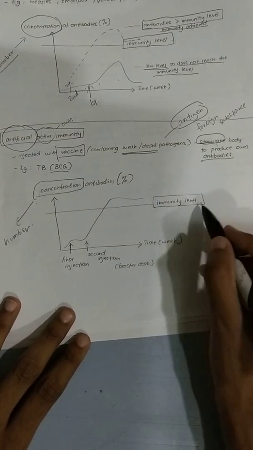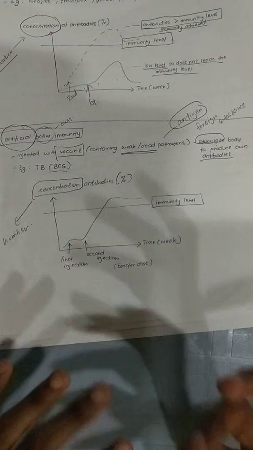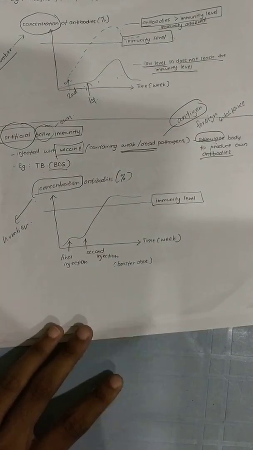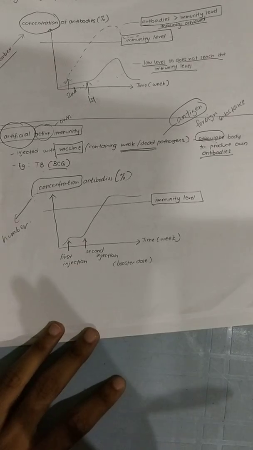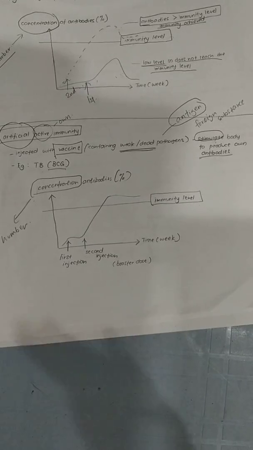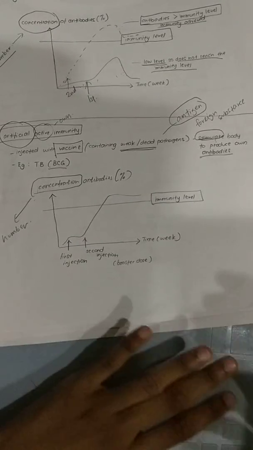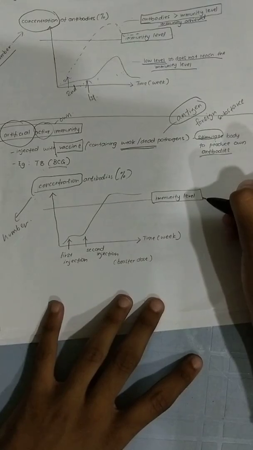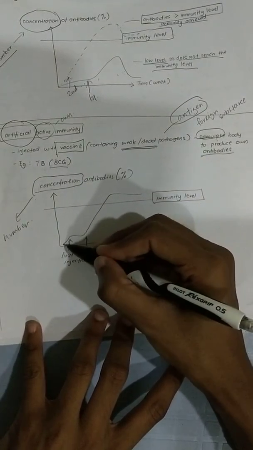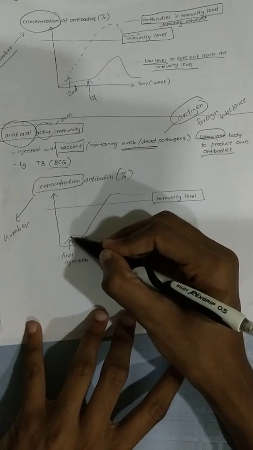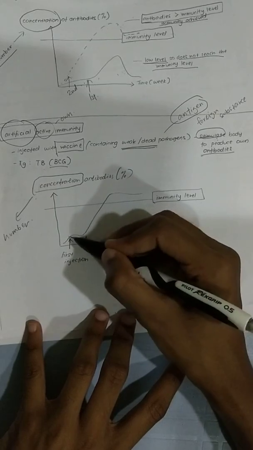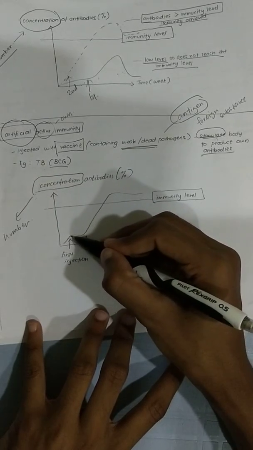Meaning, if I already reach my immunity level, my body already has the ability, the resistance, so that the next time I get the virus or the bacteria, no need to worry, the antibodies will kill it before I fall sick. So I want to achieve the immunity level. Now the first time I get my injection, my first vaccine, I have antibodies produced, but the antibodies have been used up and it's not enough. Can you see it? The increase is only this much.